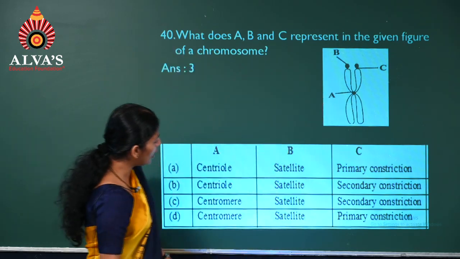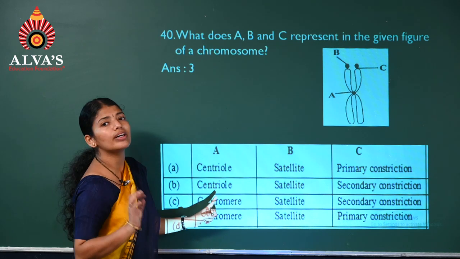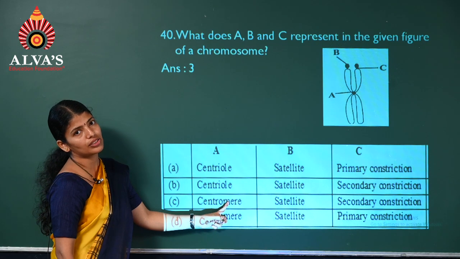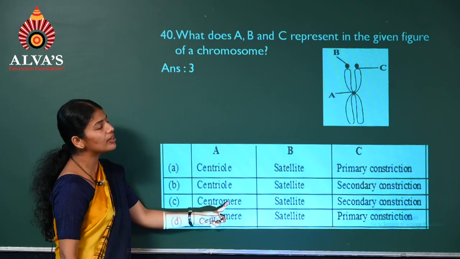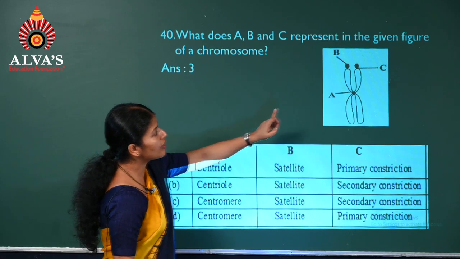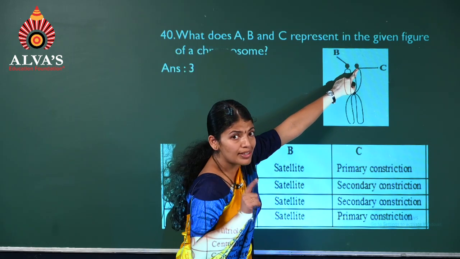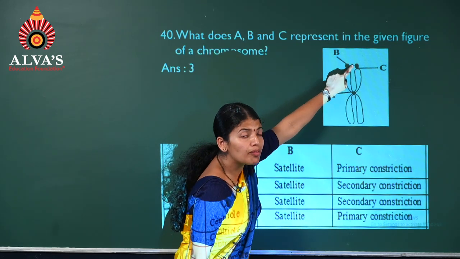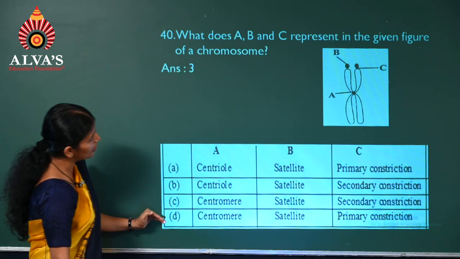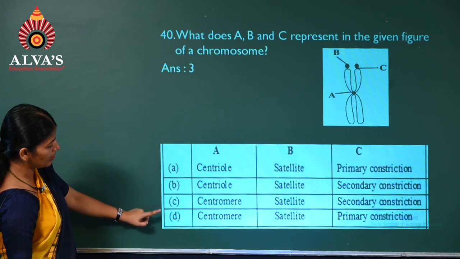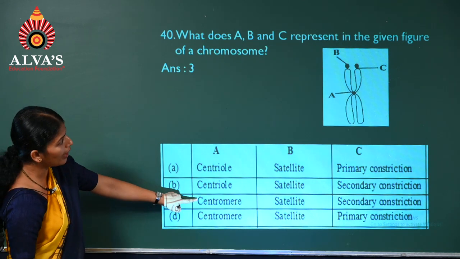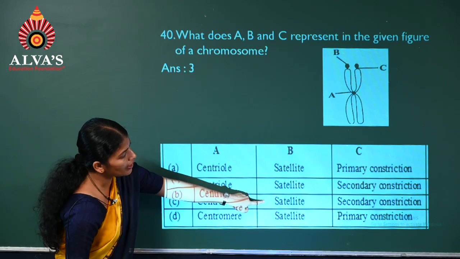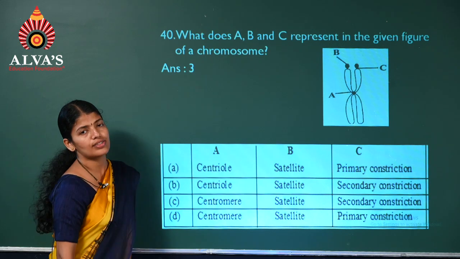So we'll identify the labelings. First one, A, it is the centromere or the primary constriction. Next, the C, it's a secondary constriction, and B, it's a knob, nothing but the satellite. So the correct labeling set is the third one. See there, A is centromere and B is a satellite, C is a secondary constriction.